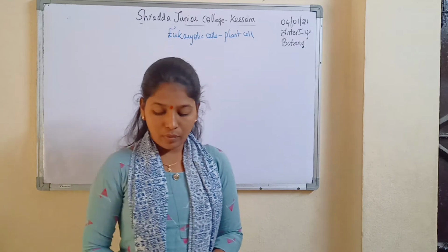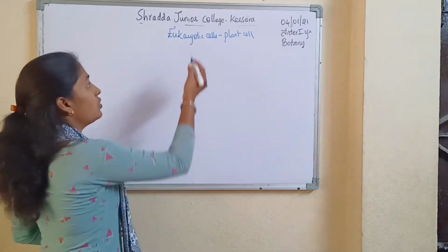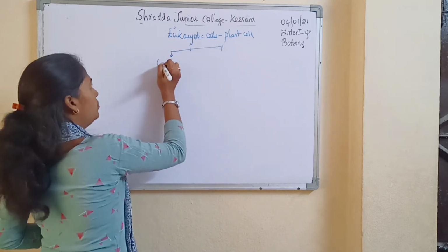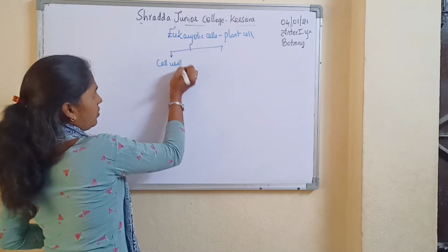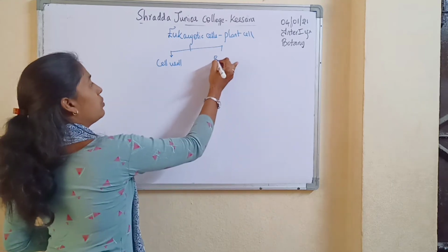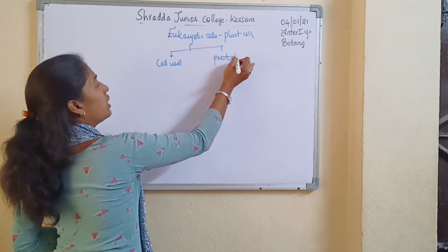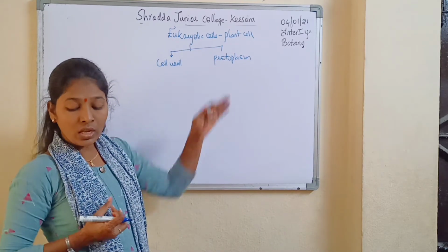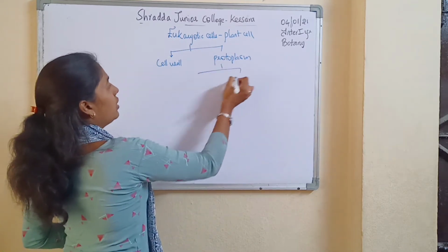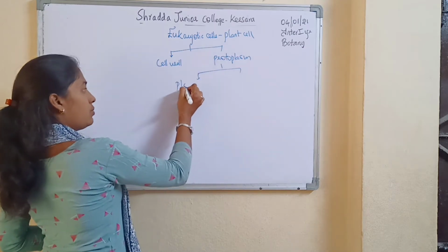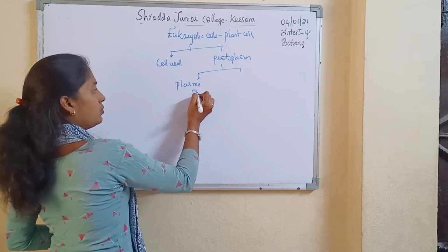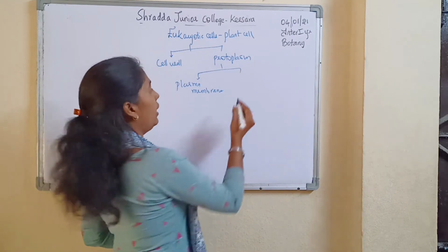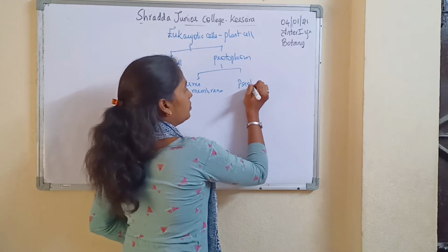Okay, so the eukaryotic plant cell is differentiated into cell wall and protoplasm. Protoplasm is nothing but the inner living content or inner fluid. This protoplasm is again divided into two types: plasma membrane and protoplasm.